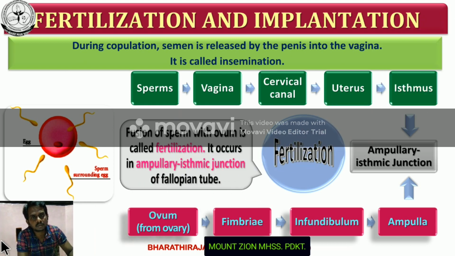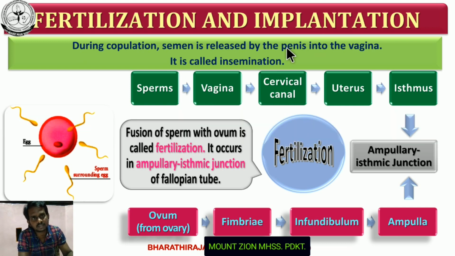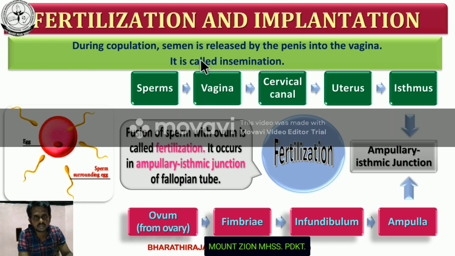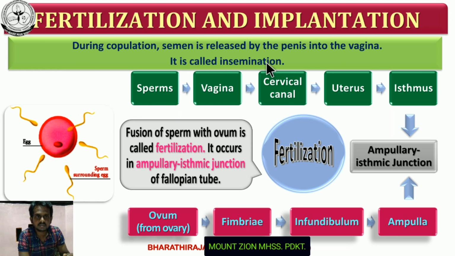Before the fertilization, the insemination process takes place. What is meant by insemination? Insemination is a process of inoculation of sperm into the female reproductive tract. During copulation, semen is released by the penis into the vagina. This is called insemination. Insemination is followed by fertilization.